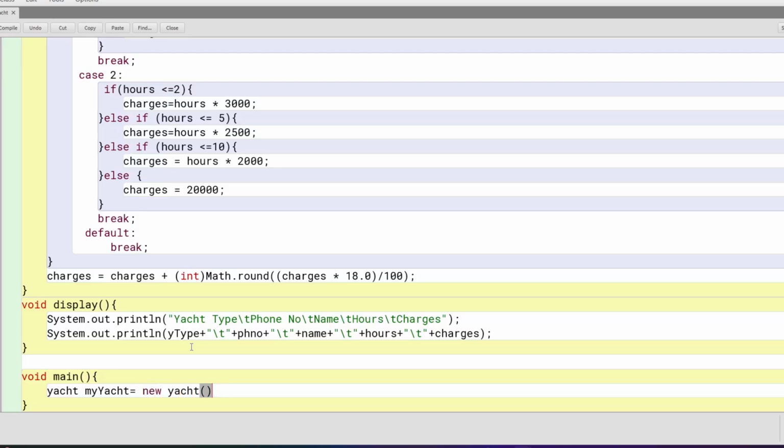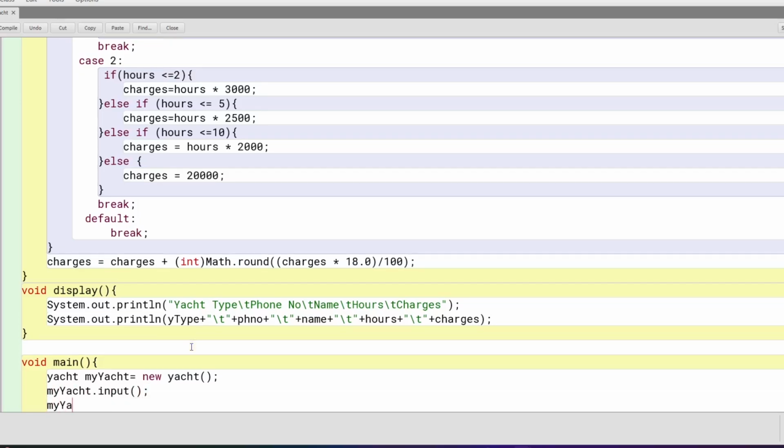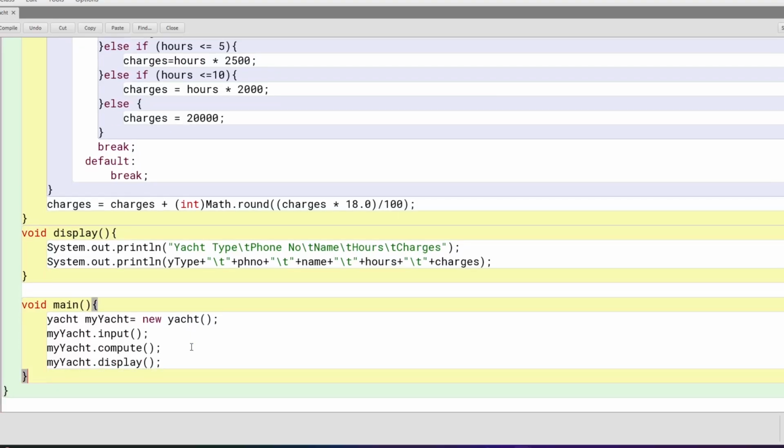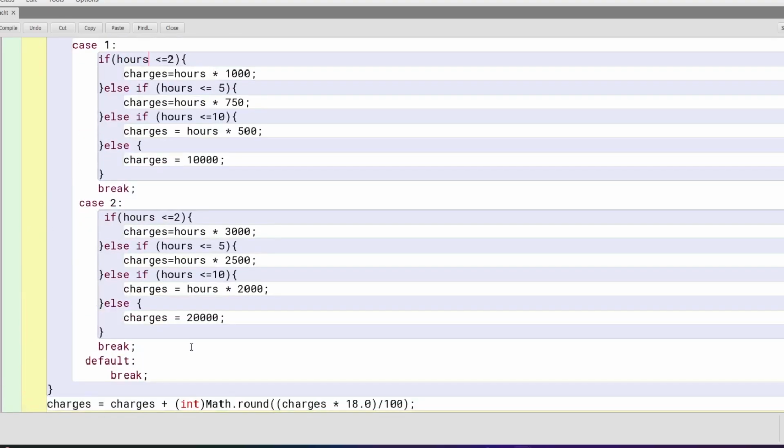And then we'll simply call these methods one by one. myYacht dot input, sorry, it is myYacht, it is not yourYacht. myYacht dot input, myYacht dot compute, and myYacht dot display. And I think we are done, right? So that's it.